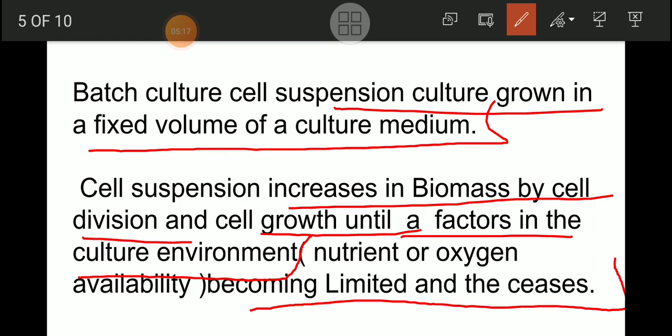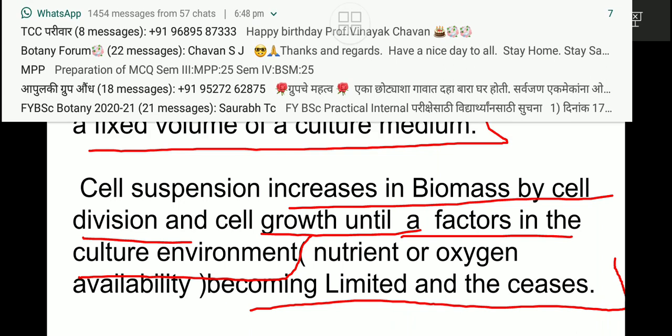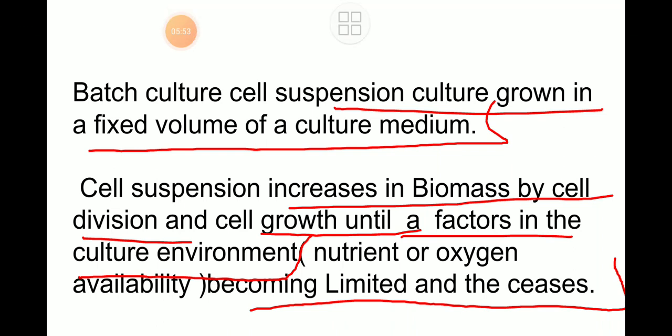In the sense, in case of the batch culture, a fixed volume of culture medium is there, and whenever the process of a cell suspension culture is going on, the cells will get produced in masses. Growth of the cells will take place on that culture medium, and later on the culture medium becomes limited, isn't it? So finally the process will get stopped. So that is a batch culture.